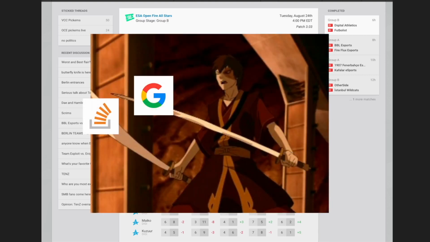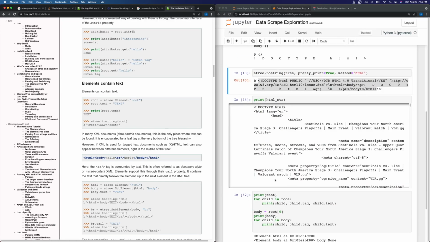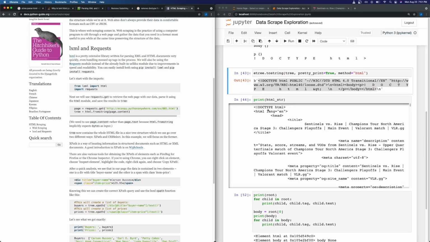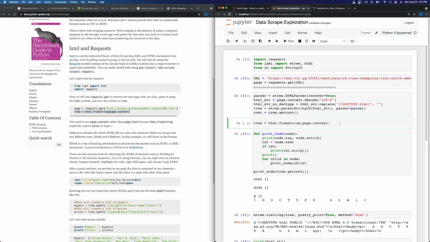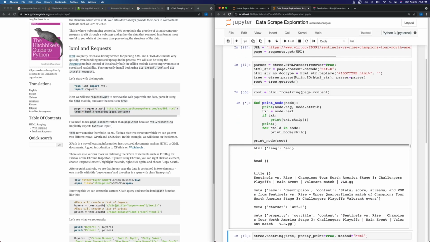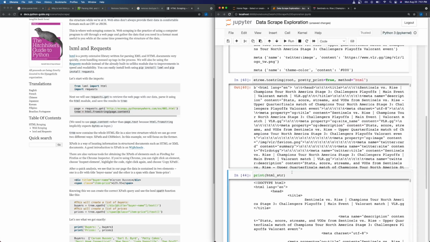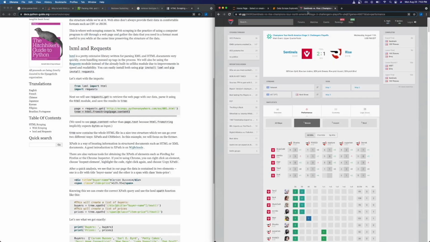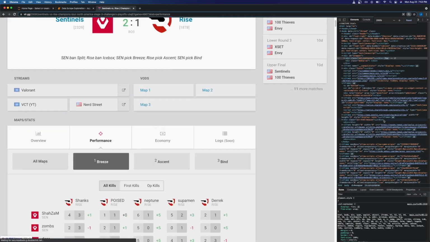Nevertheless, with the unparalleled weapons of Google and Stack Overflow in hand, I said screw it, and got started building a simple scraper to get the stats I wanted from vlr.gg. I'll mostly be coding in Python for this and future videos. For libraries, I ended up using the requests library to get HTML and an HTML parsing library called lxml to parse that HTML. The first thing I wanted to do is get the stats for a particular game. I ended up deciding on the Sentinel's Rise game for no particular reason.